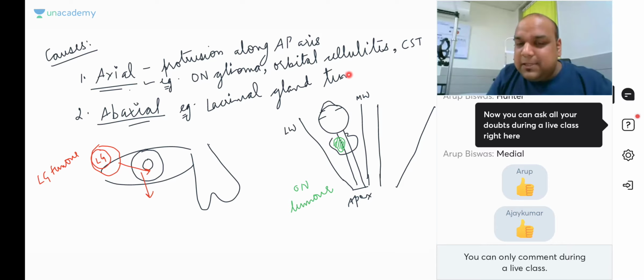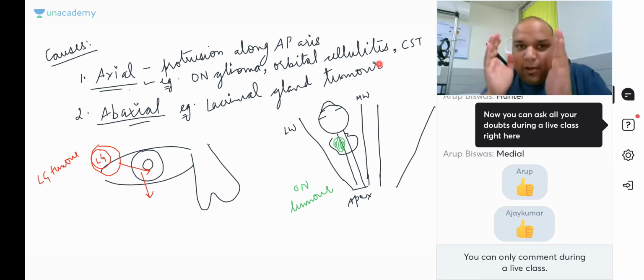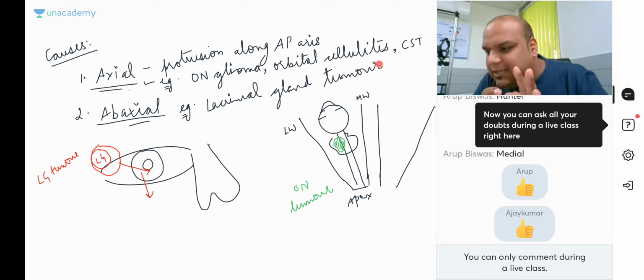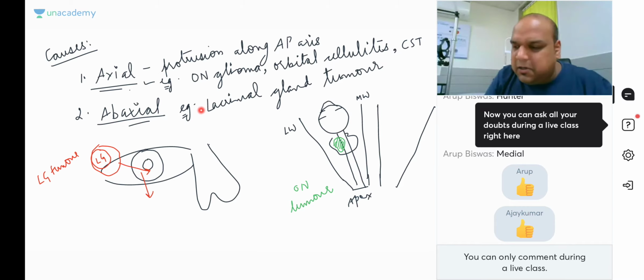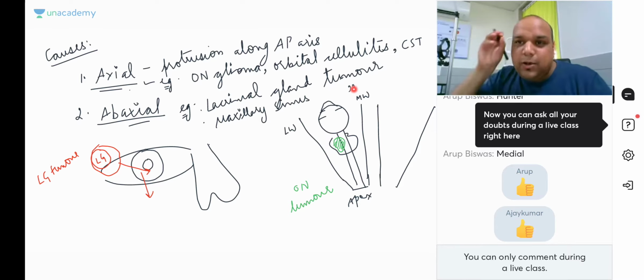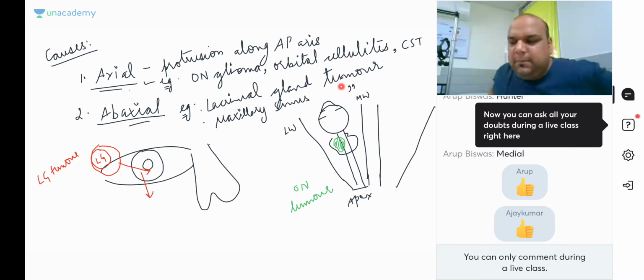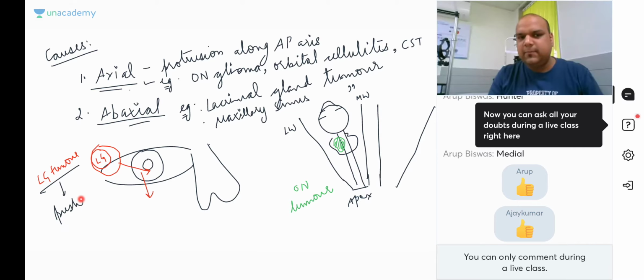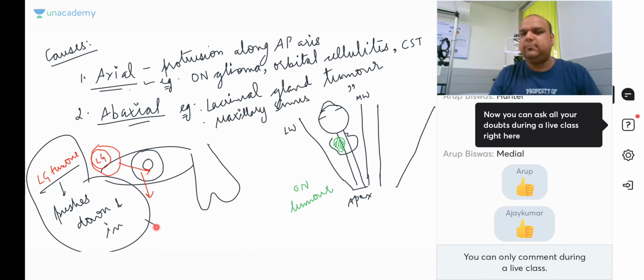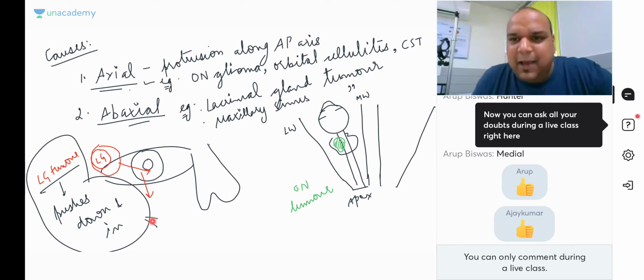I'm just giving you a few examples, but if you apply your brain, anything which is behind the eyeball will cause axial. Other things will cause abaxial. Or let's say you have an ethmoid or a maxillary sinus tumor. Okay, everybody? So a maxillary sinus tumor will again not cause axial proptosis. It will cause an abaxial proptosis. Do we get this point here, everybody? Lacrimal gland tumor pushes down and in. Done, everybody? So this is axial and abaxial proptosis.